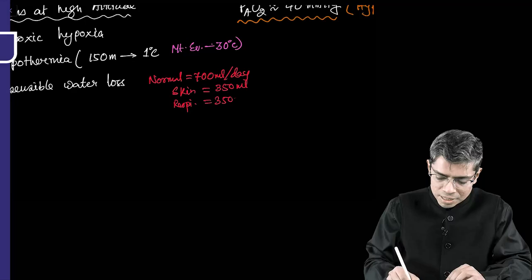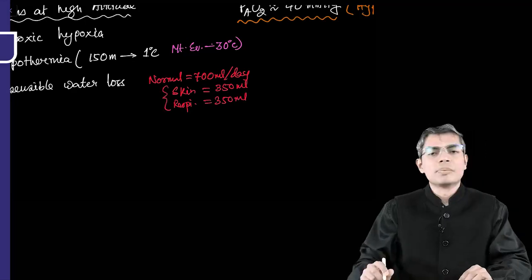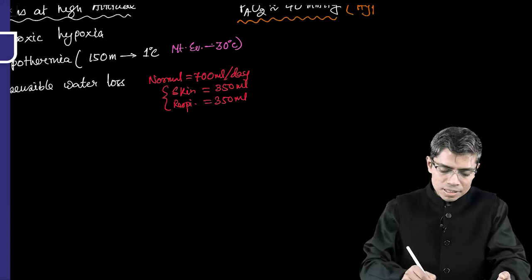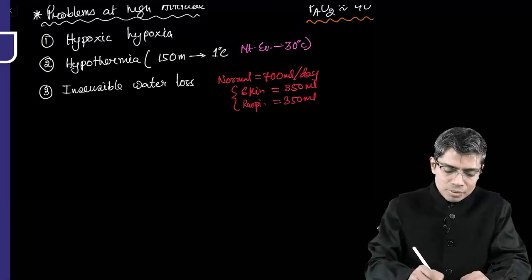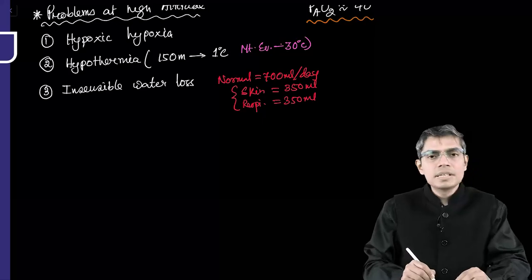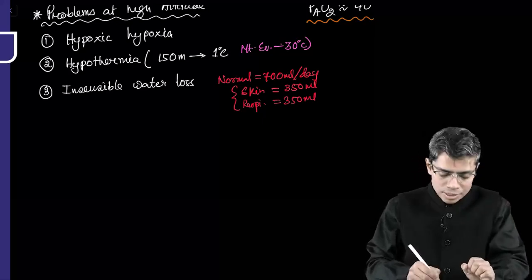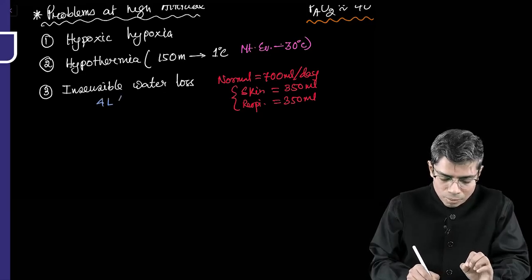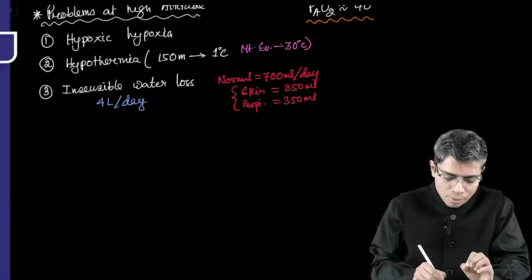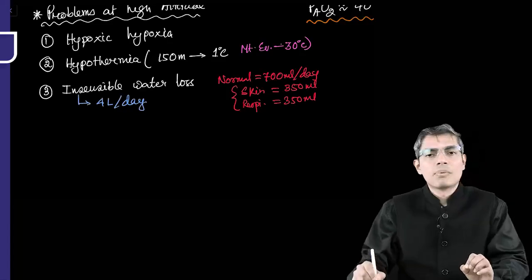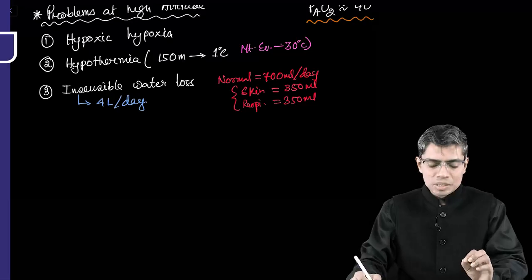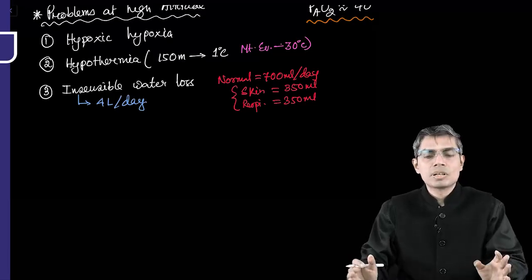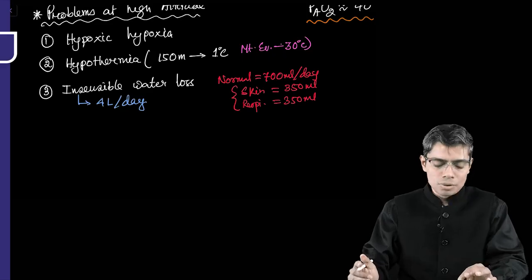So that is the normal insensible water loss. Whenever you ascend to high altitude, particularly Mount Everest like altitude, it is calculated that 4 liter of water is lost in the form of insensible water loss per day. So there is a huge chance that a huge amount of body water will be lost at high altitude.